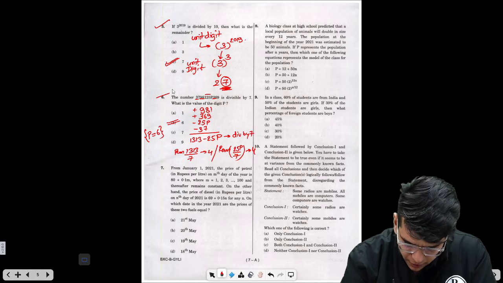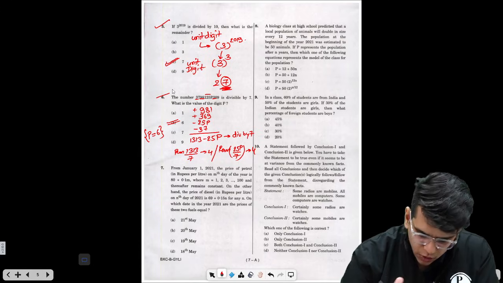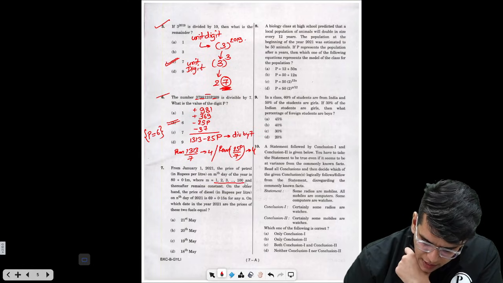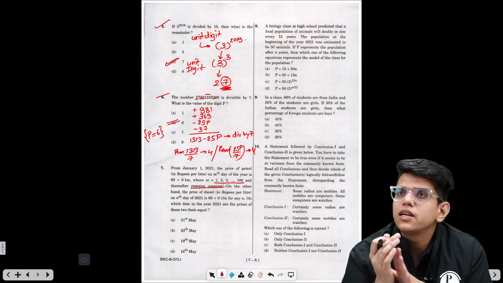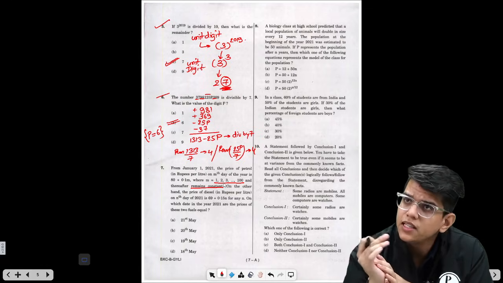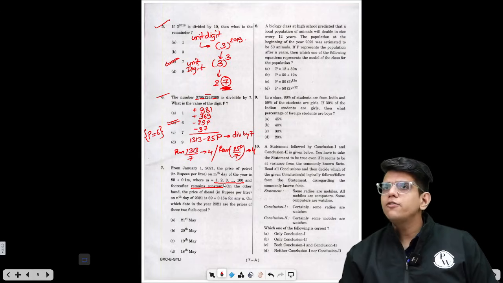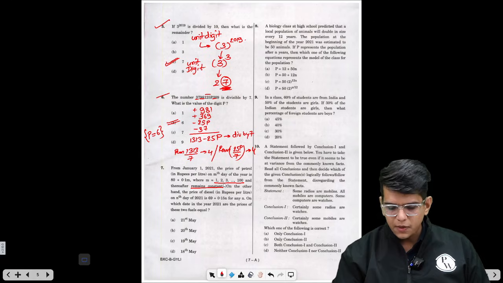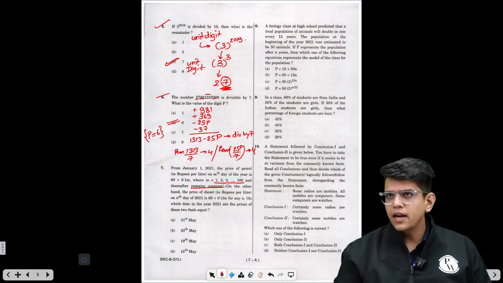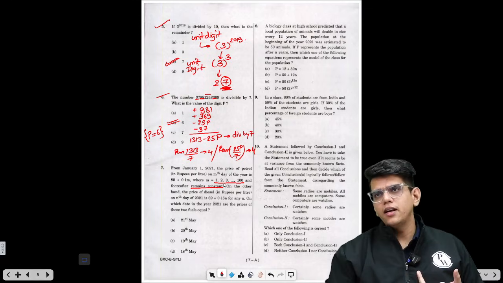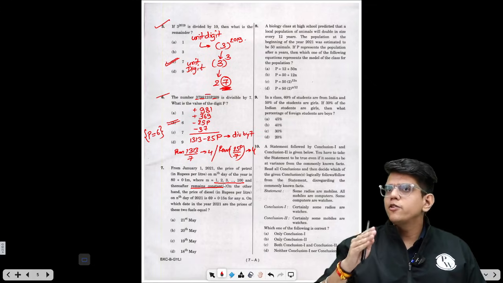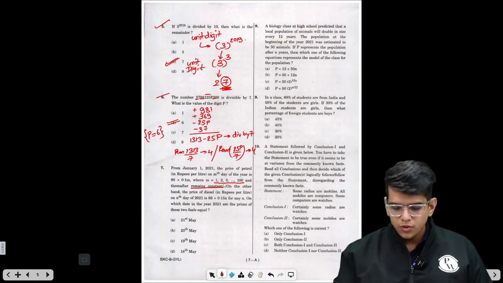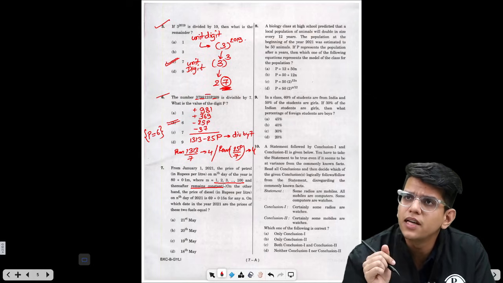If you read from January 1, 2021, the price of petrol on the mth day of the year is given as this, right? So it will increase from 1, 2, 3 up to 100, and after that remains constant. All the dates in the options are given as 21st May, 20th May, 19th May and 18th May. January 1st to these dates are already above 100 days, right? January has 31, February has 28, again March has 31. When you go from January, February, March, April, you are already above 100. So in this case, m will be something above 100.